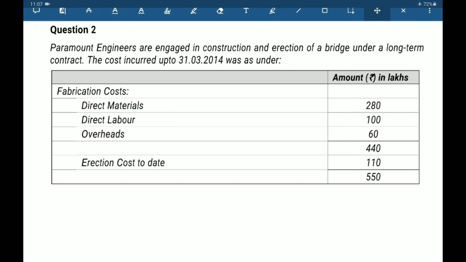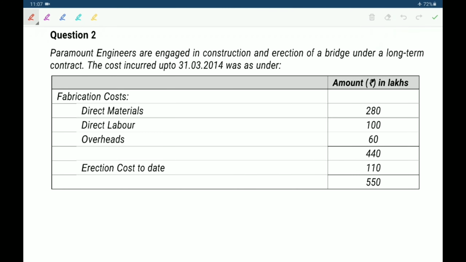Second question on contract costing. Paramount Engineers are engaged in construction and erection of a bridge under a long-term contract. The cost incurred up to 31st March 2014 was as under: fabrication cost, direct material, direct labor, overheads, total 440. Next, erection cost to date 110, total 550.